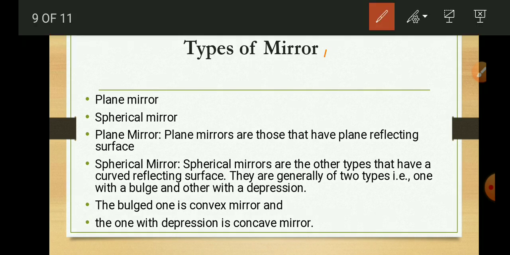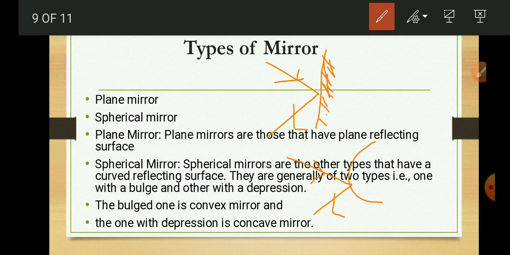If this is the plane mirror which we use every day, this particular side is the non-reflecting surface and this side is the reflecting surface. Spherical mirrors are either convex or concave. Convex means the bulge side is the reflecting one. So here, if this is the mirror, this bulge side is the reflecting surface. Light gets reflected from this surface and this other surface is non-reflecting. Such a mirror is called a convex mirror.